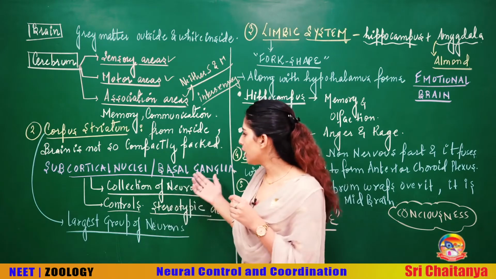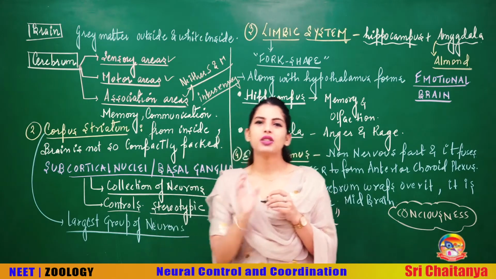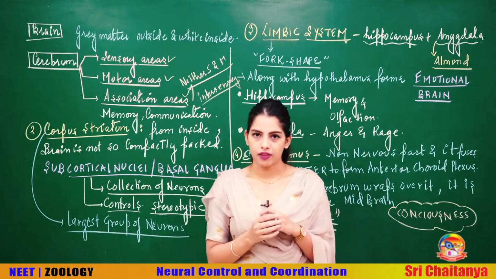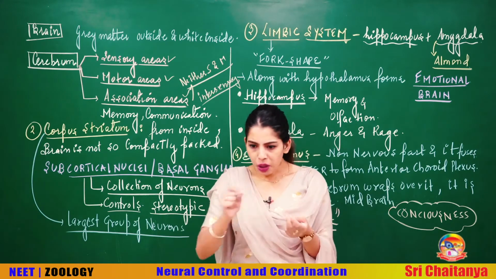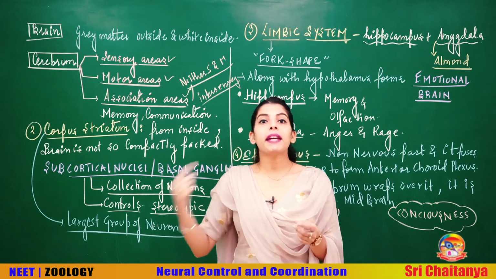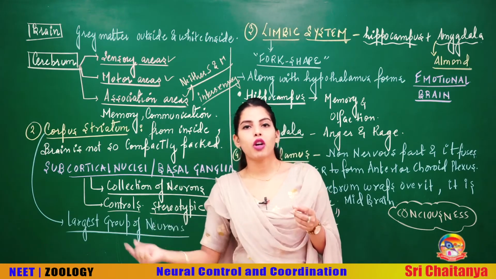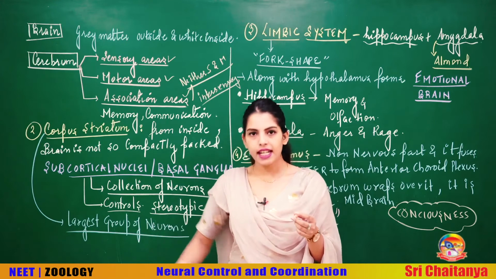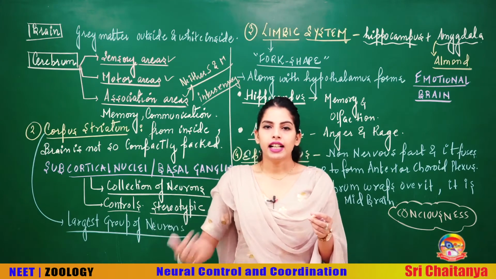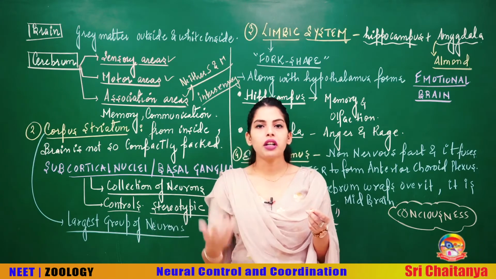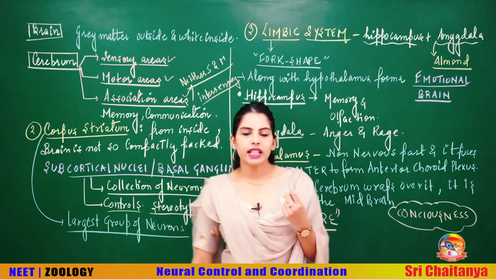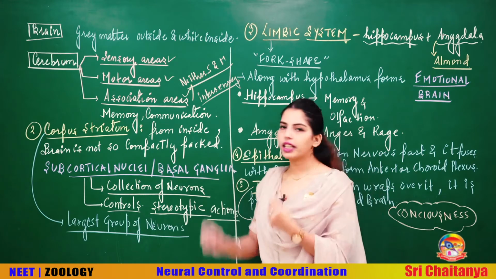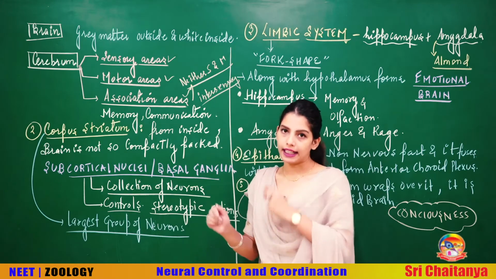What is the function of these neurons? We say that it controls the stereotypic activity. And what are these stereotypic activities? It is just like writing. The repeated actions are called stereotypic actions, like writing, like cycling, like biting your nails. These all are some of the activities which are repeatedly done. So those repeated activities are with the help of the subcortical nuclei or basal ganglia.